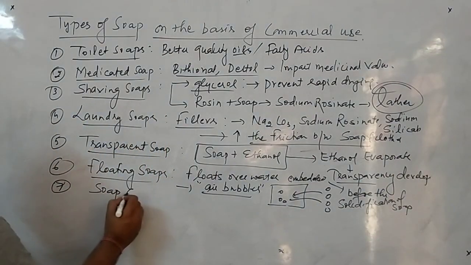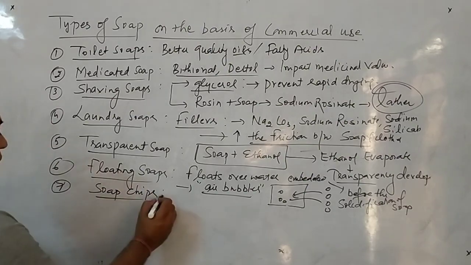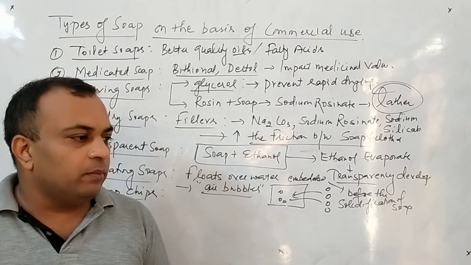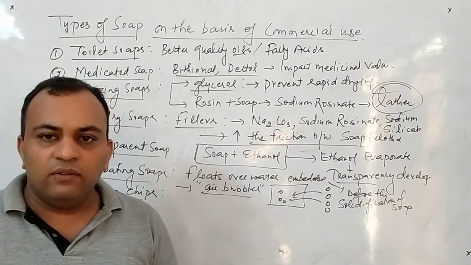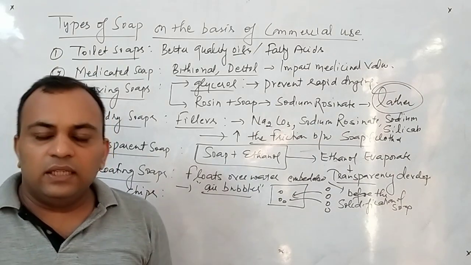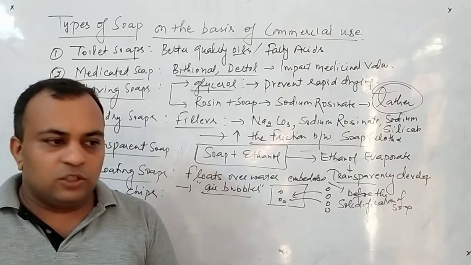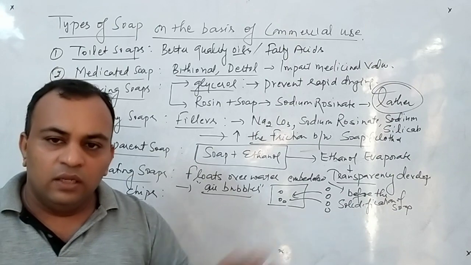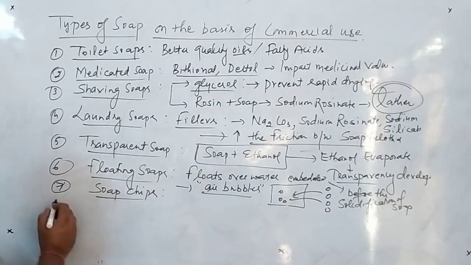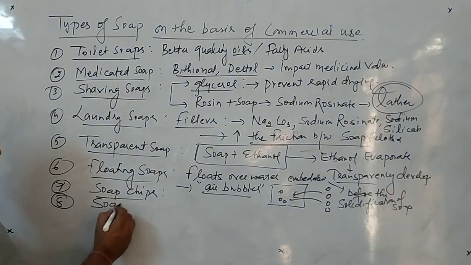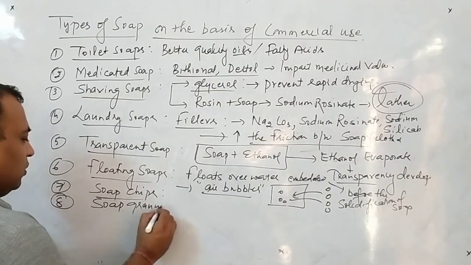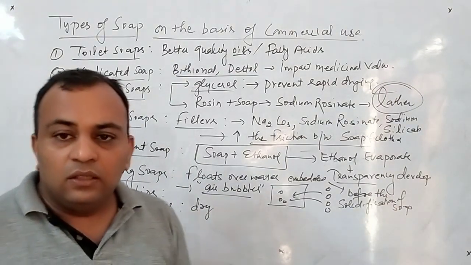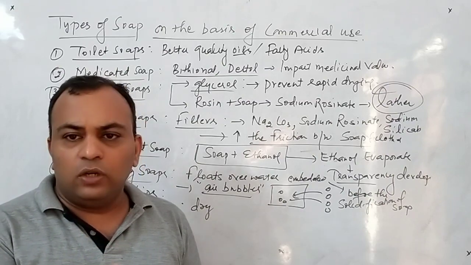Now the next type, 7, soap chips. These are the soap in the form of small chips that we use for the purpose of traveling. We are traveling somewhere and we use those small chips. These are simply prepared from a big soap by passing it through a machine, during which a big soap is converted into small chips. Now the 8th type, soap granules. Granules means small solid-like particles.